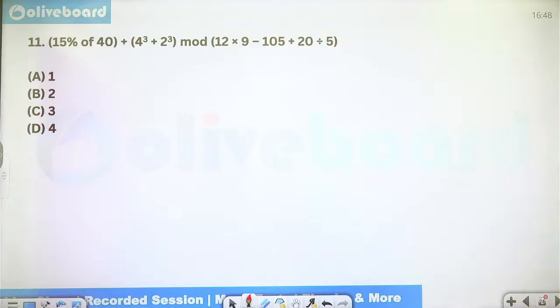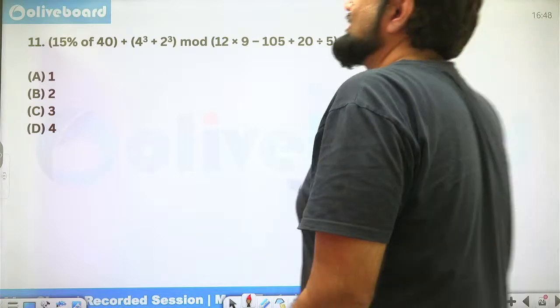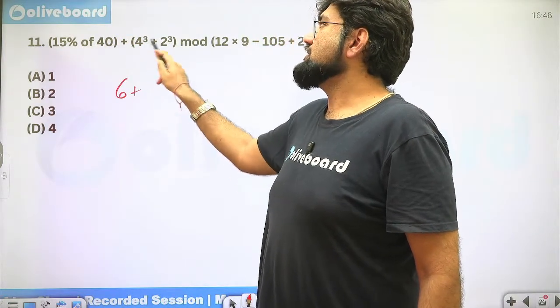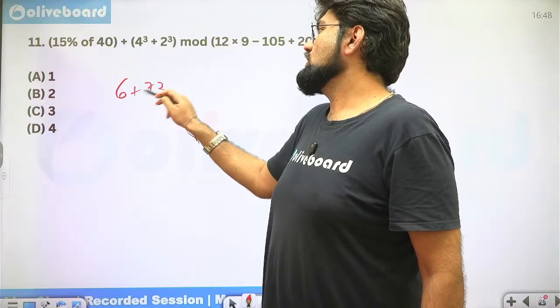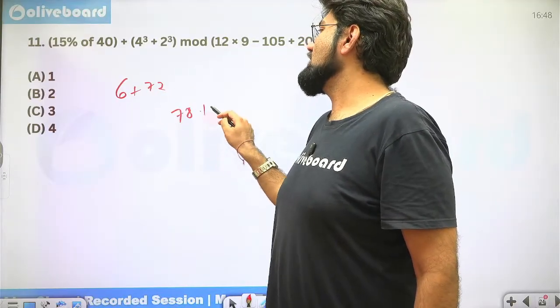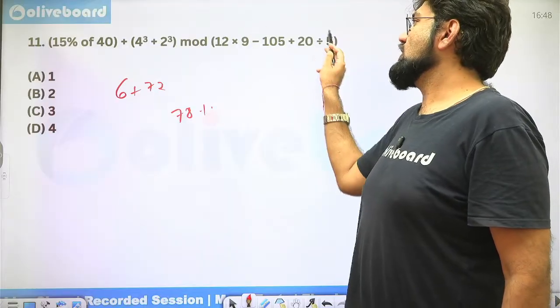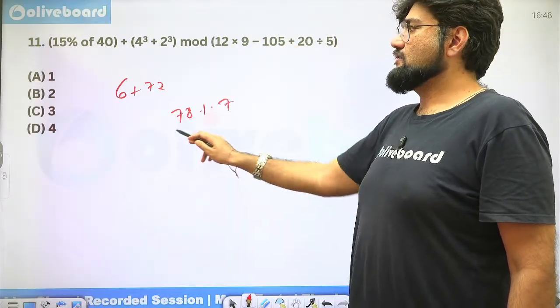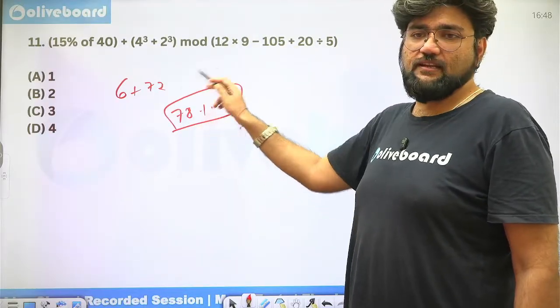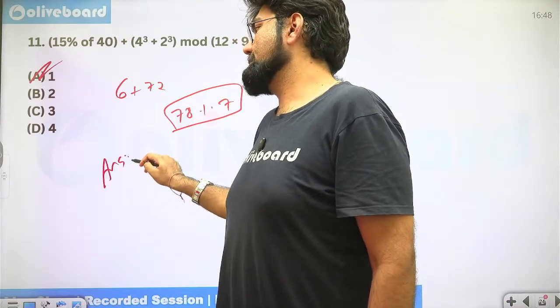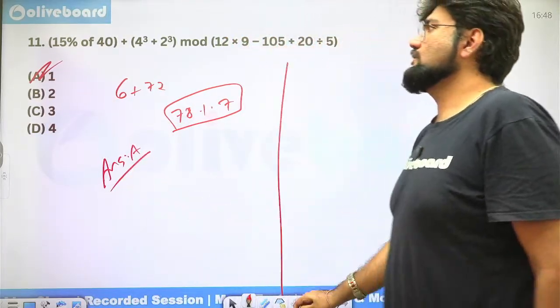Okay, see. 15%. 5% is 1 by 20. 15% is thrice of that. So 3 by 20. 3 by 20 into 40. So this is 2 into 3, 6. Plus 64 and 8, 72. So this is 78 mod. 12 into 9, 108. And this is 4. 112 minus 5, 7. 78 mod 7. 77 is the nearest divisible number. So 1 is my correct answer. Option A. Okay.